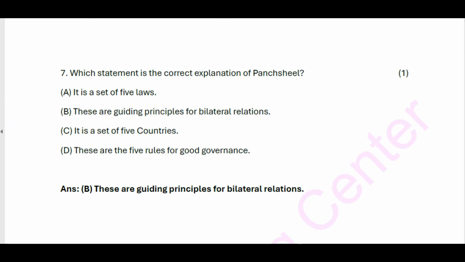7. Which statement is the correct explanation of Panchsheel? A. It is a set of 5 laws. B. These are guiding principles for bilateral relations. C. It is a set of 5 countries. D. These are the 5 rules for good governance. Answer: B. These are guiding principles for bilateral relations.